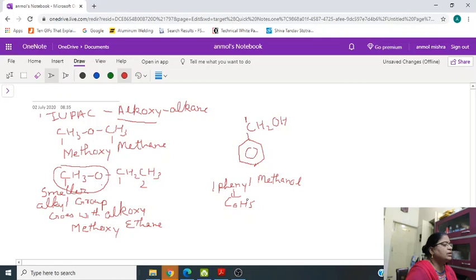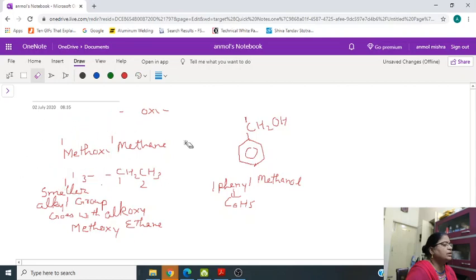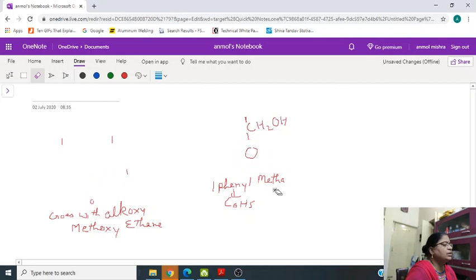Now in today's session we have studied the introduction of alcohol, phenol and ether, and the classification and IUPAC naming. So go through the chapter, and whatever problem you have, you can ask in the group.